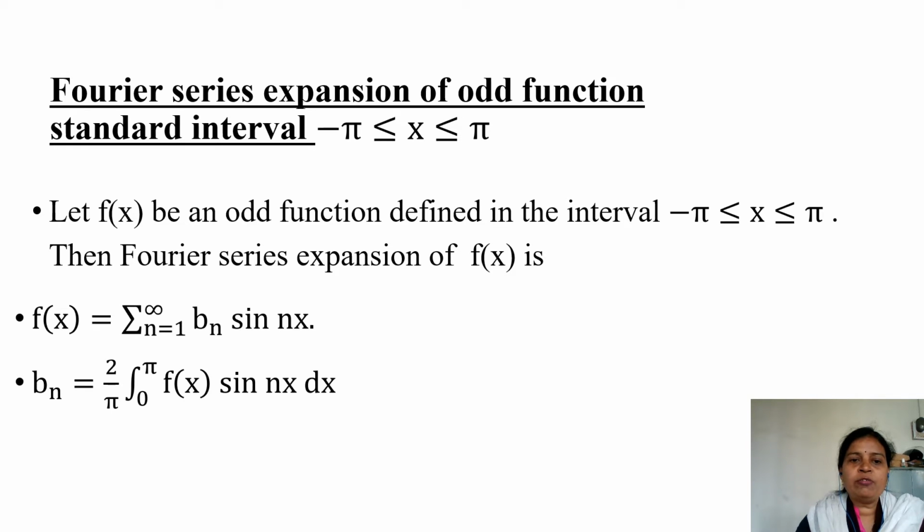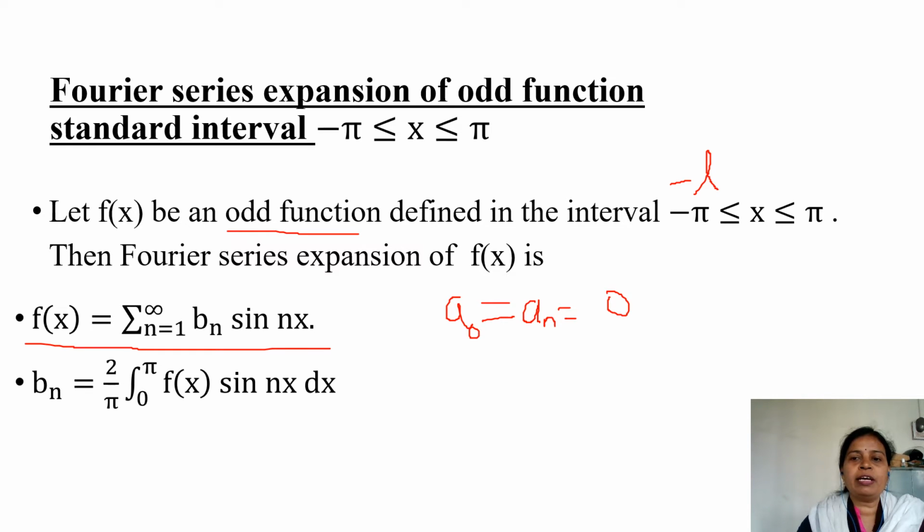When f of x is an odd function, I have already explained to you, a0 and an will become 0, and you have to calculate only bn. And hence the series will have only sine terms in it. For minus pi to pi, or also you can say an arbitrary interval minus L to L, where L can take any number from 1 to infinity.